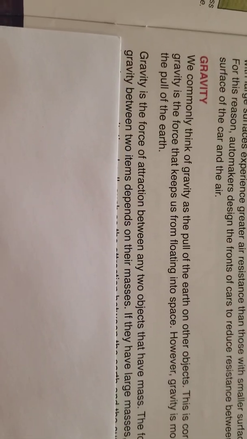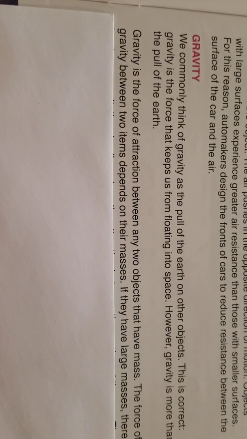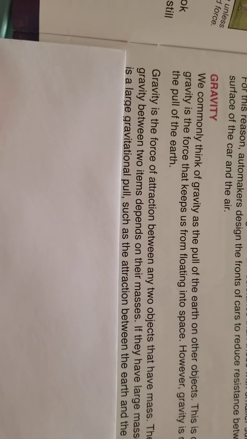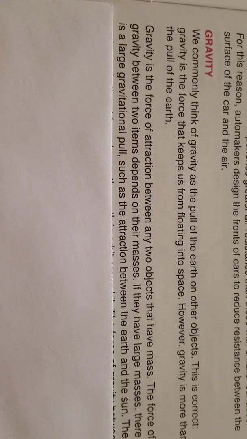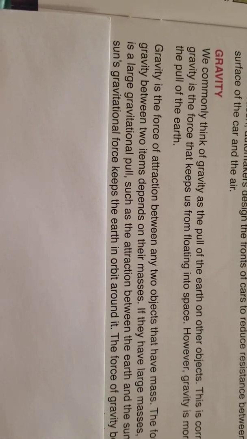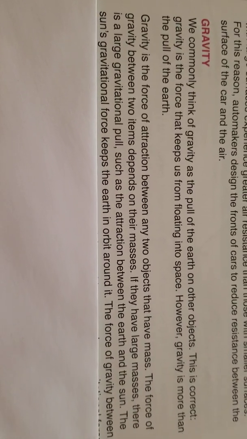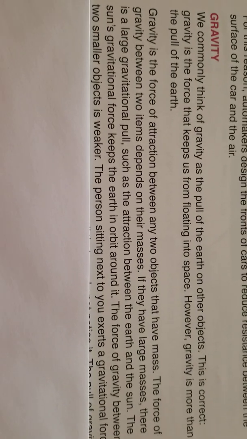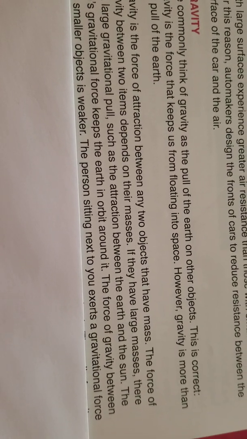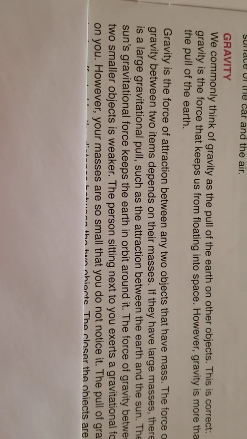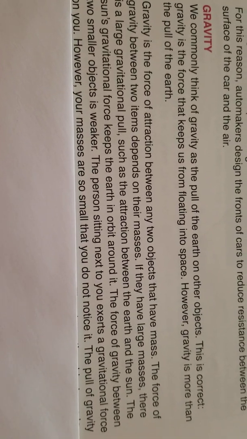The force of gravity between two items depends on their masses. If they have large masses, there is a large gravitational pull, such as the attraction between the Earth and the Sun. The Sun's gravitational force keeps the Earth in orbit around it. The force of gravity between two smaller objects is weaker. The person sitting next to you exerts a gravitational force on you. However, your masses are so small that you do not notice it.